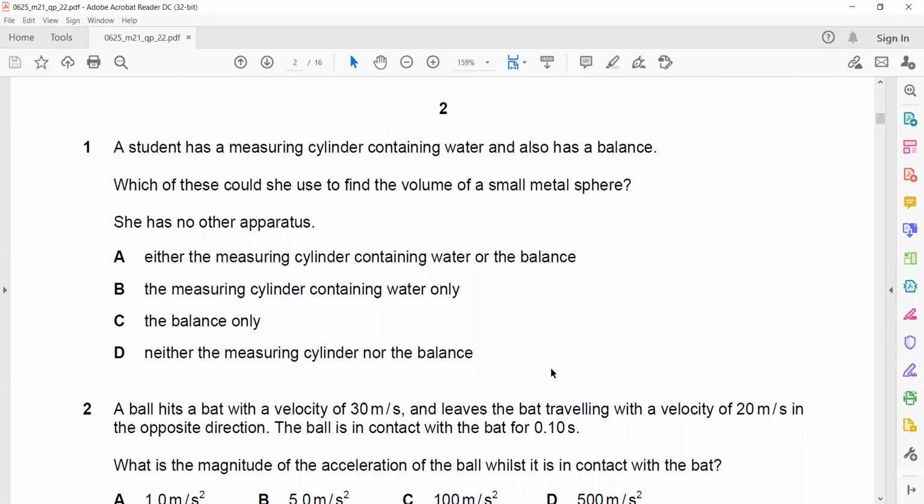There's a small metal sphere, a small metal ball, and she wants to measure the volume. So what can she use? A measuring cylinder containing water only, because a balance is not for the options which are written with the balance. They are totally wrong. Why are they totally wrong? Because a balance measures the mass, but we need the volume, the space occupied. So B is the right answer for this.